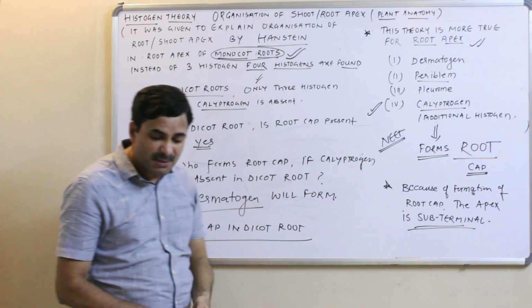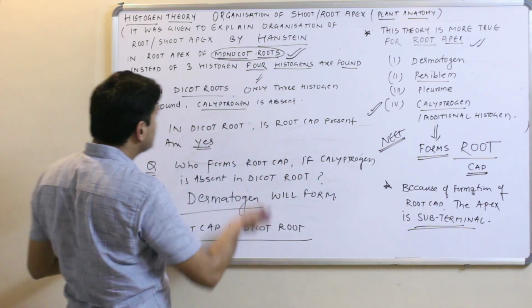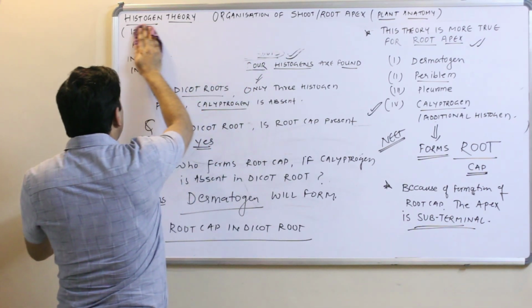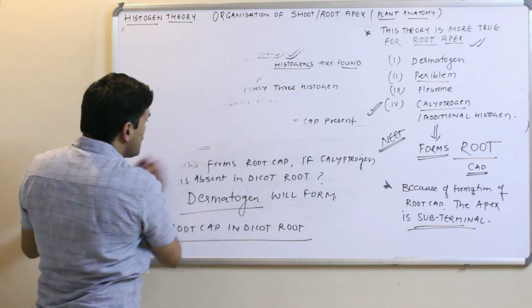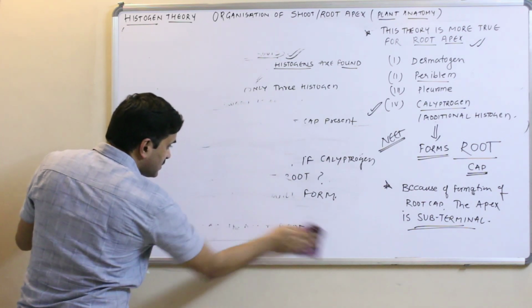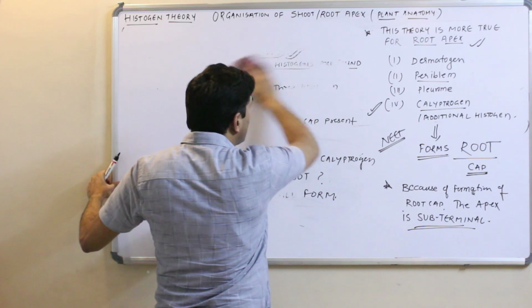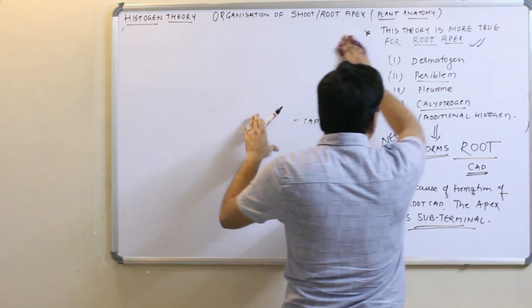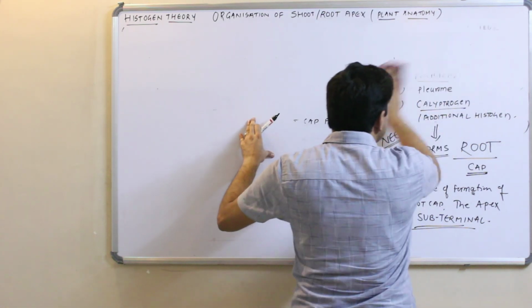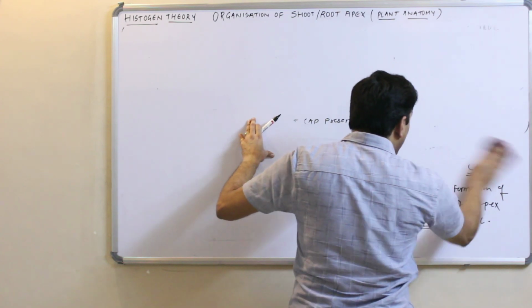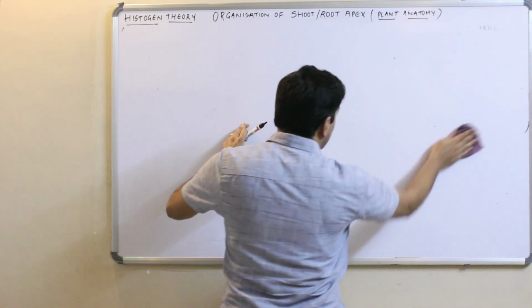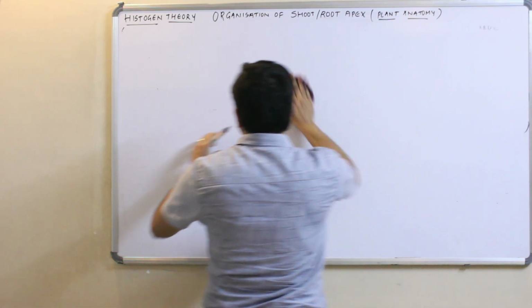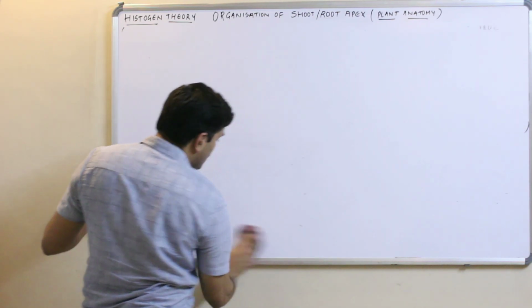Now let's talk about some additional points also. It's not necessary that the apex will always have 3 histogens or 4 histogens only. Sometimes the number of these histogens may be 1 or 2. Exceptionally, there may be 1 or 2 histogens.